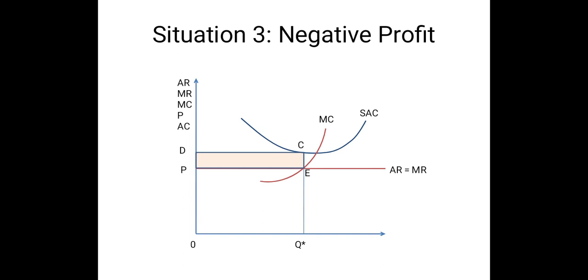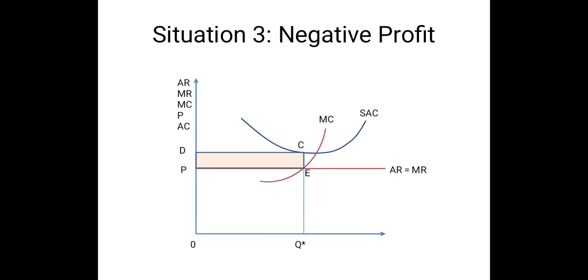For each unit of production, the firm's average revenue is less than average cost. So the firm is incurring loss, and the area of loss is denoted by the rectangle PECD. So these are the different aspects of the equilibrium of a perfectly competitive firm.